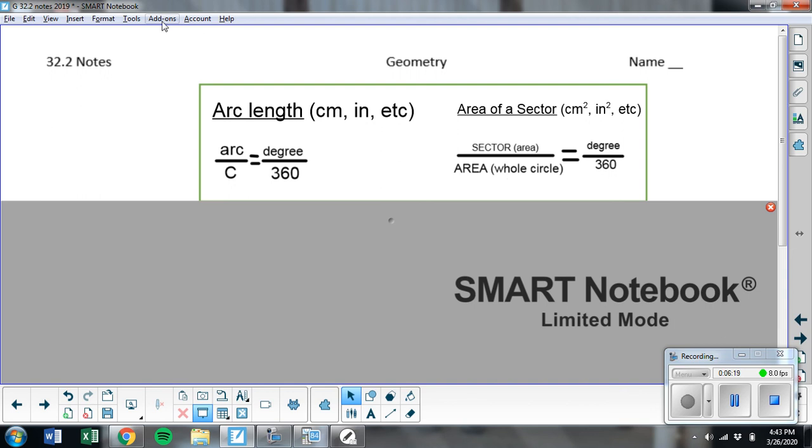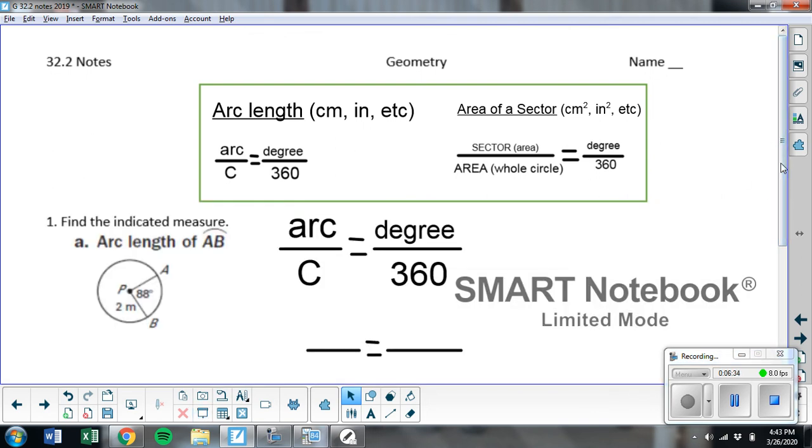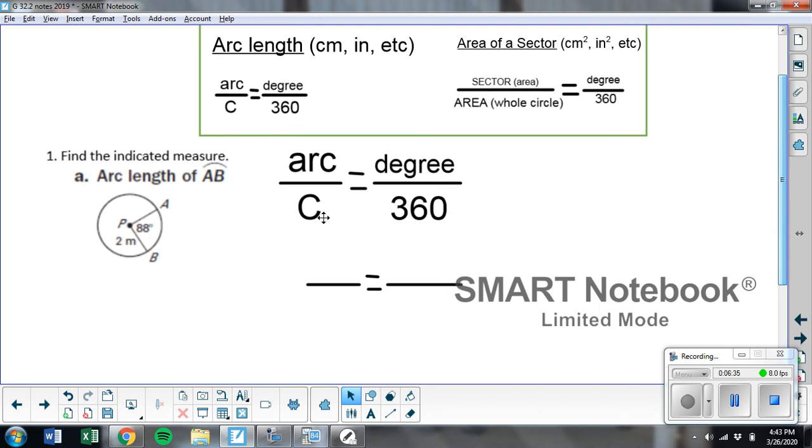Okay, so remember, arc length is like the crust of the pizza. That's right here. Arc is a part of the circumference. And this area of a sector is like the inside, the piece of pizza itself, the area compared to the total area. So let's do a problem. Number 1, I've copied the formula I need. It says find the indicated measure, the arc length of AB. So that's going to be the arc here. That's going to be my x value. I don't know the circumference yet, so I'll come back to that.